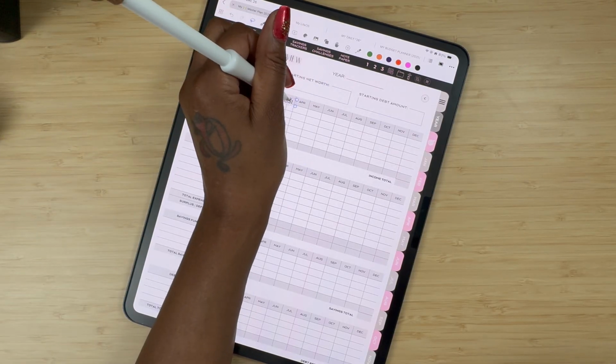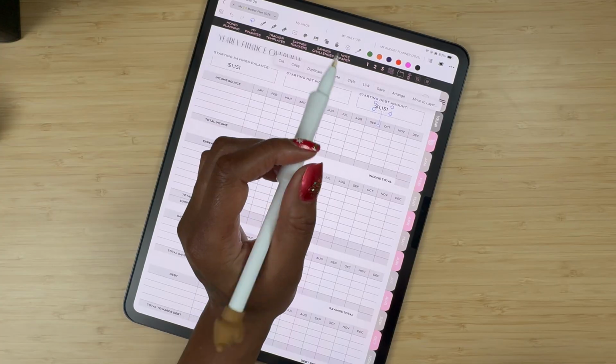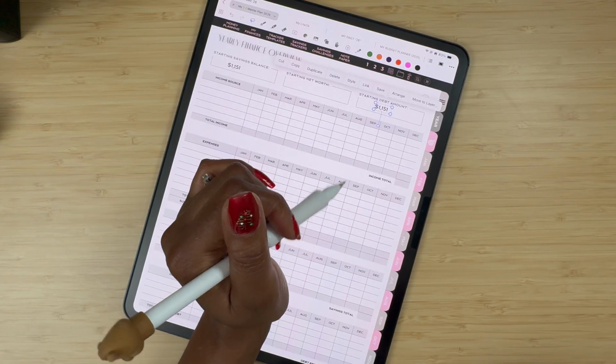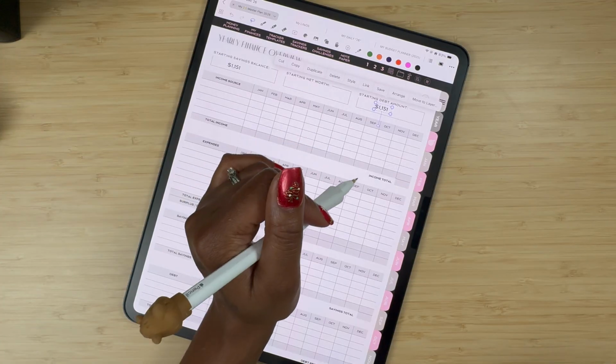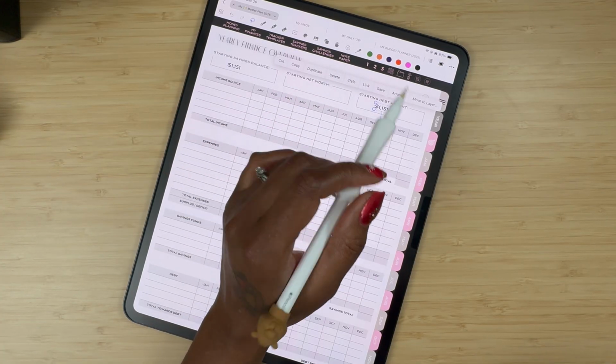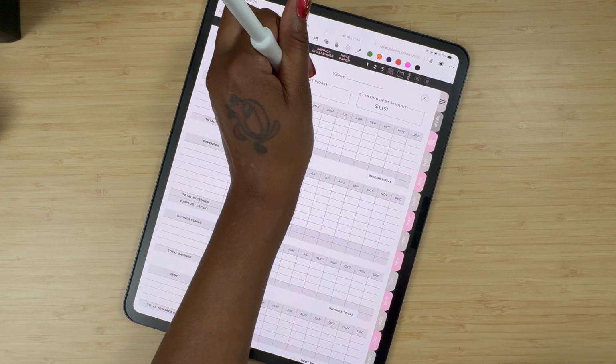I'm not sure, I have to calculate my starting net worth, because I have to tally up what my investments, like my retirement investment account amounts are and stuff. So I'm not sure what my starting net worth is, of course it's gonna be negative, it's gonna be red, might as well just throw that in there right now.